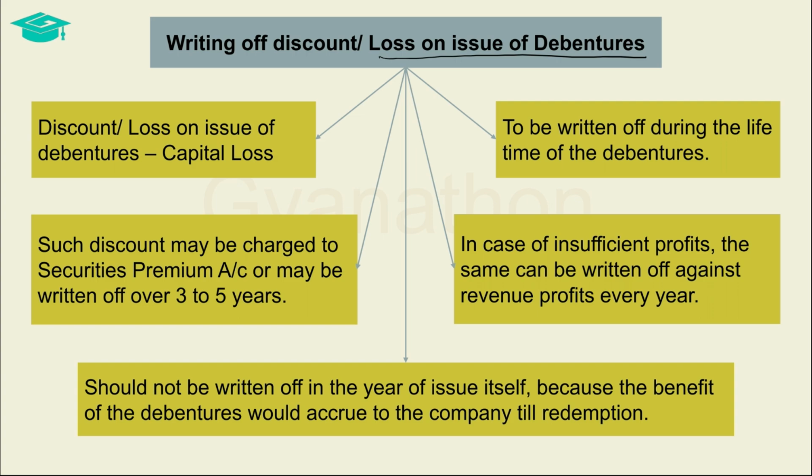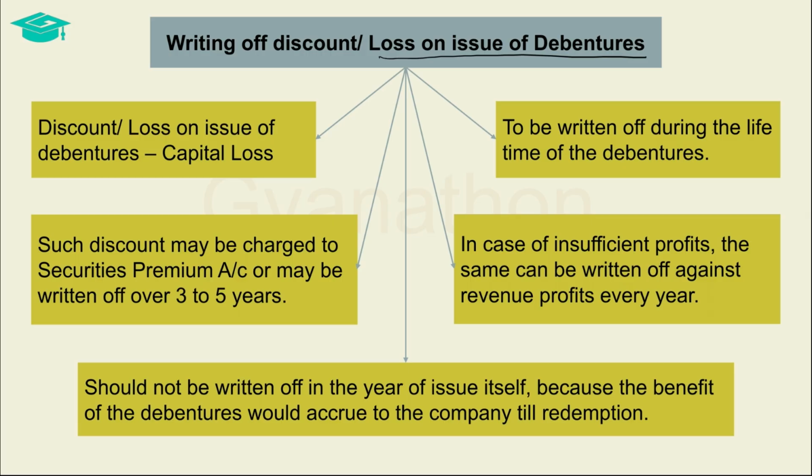The discount on issue of shares as well as loss on issue of shares are treated in the same manner as loss on issue of debentures. They are a capital loss to the company which has to be written off in the lifetime of the debentures. The balance in this account may be charged to the securities premium account or may be written off in a period of 3 to 5 years.